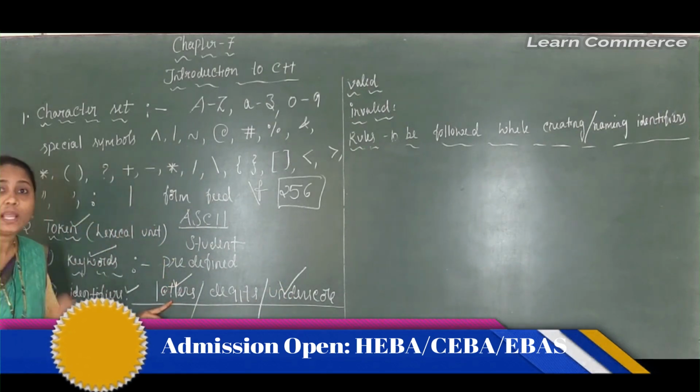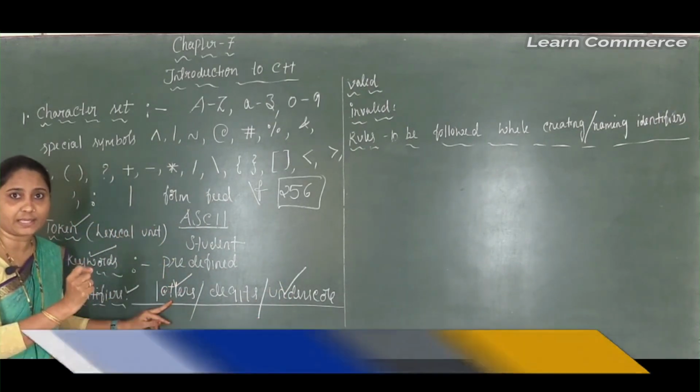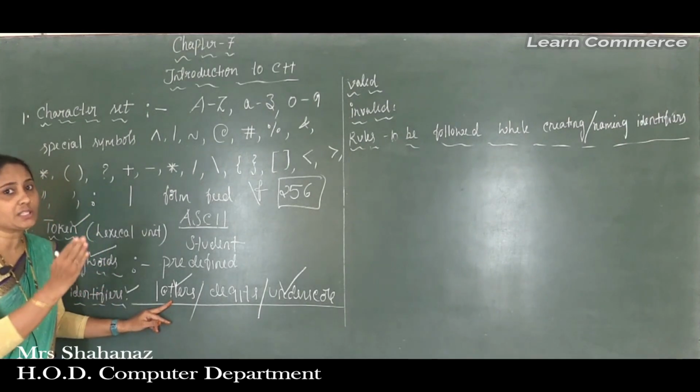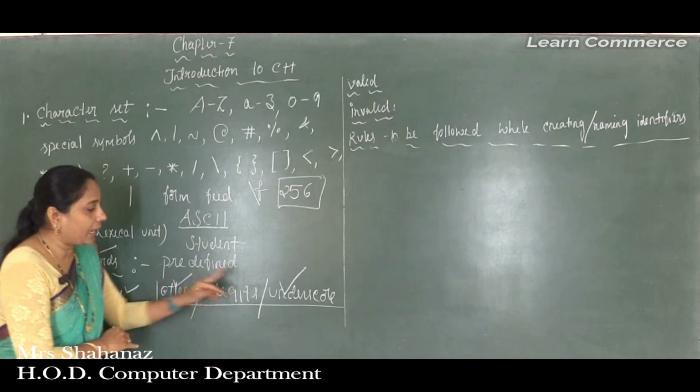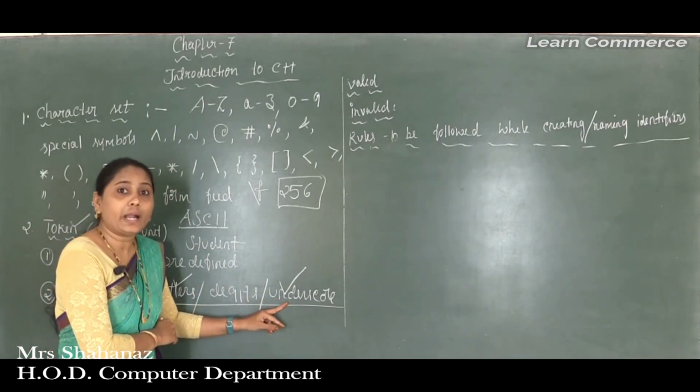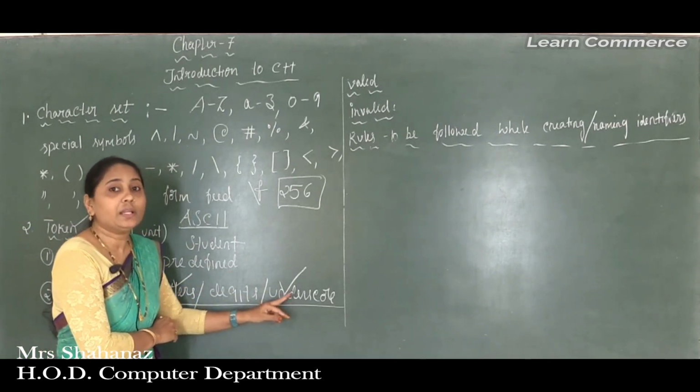Just by using the alphabets. That means the capital letter or the small letter, by using the alphabet, that is called the letters, and also just by using the underscore. Clear this point here? The underscore.